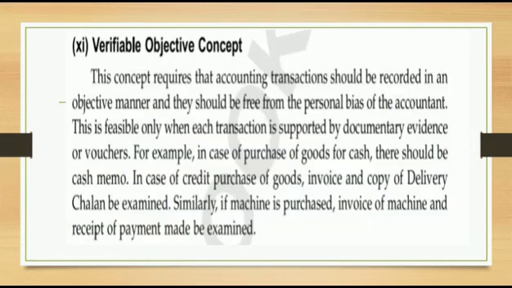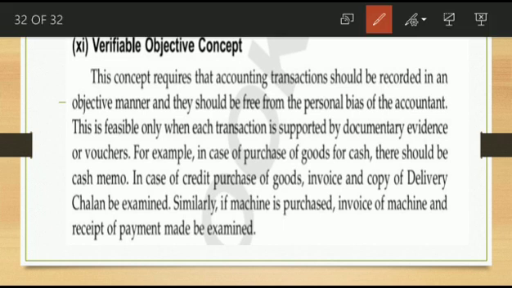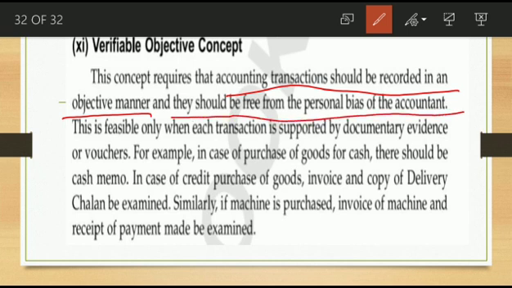Okay, now next, the last one, the verifiable objective concept. This concept requires that accounting transactions should be recorded in an objective manner and should be free from the personal bias of the accountant. This is feasible only when each transaction is supported by documentary evidence or vouchers. We can avoid personal bias that way. So supporting evidence, documentary evidence or vouchers are required, and only then can we accept the transaction. That is the verifiable objective concept.